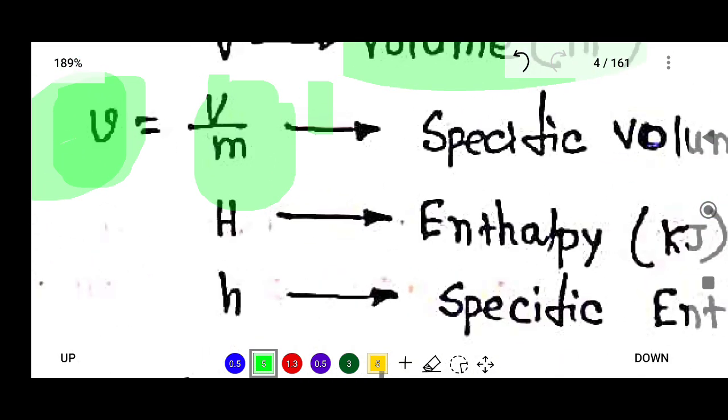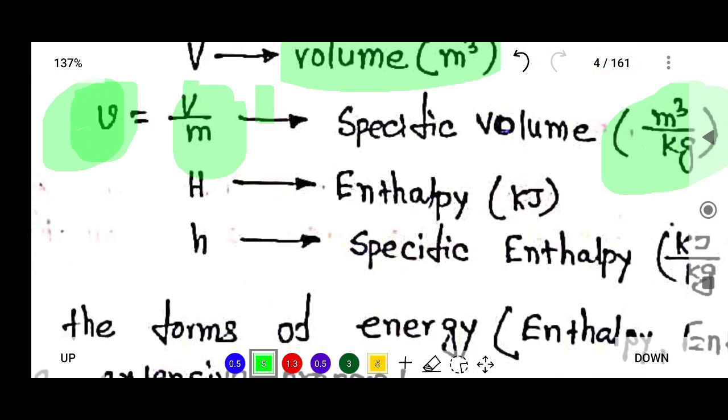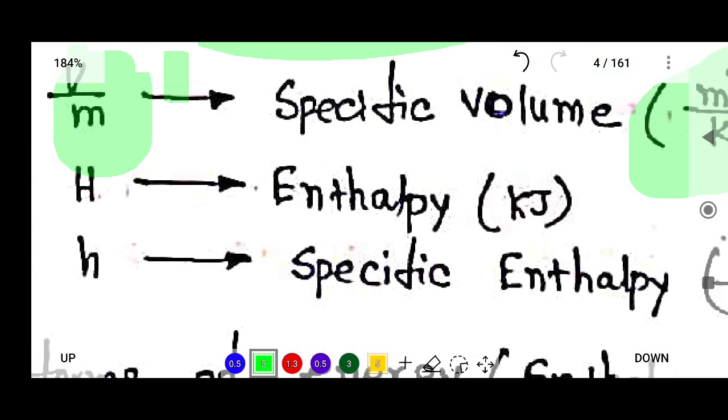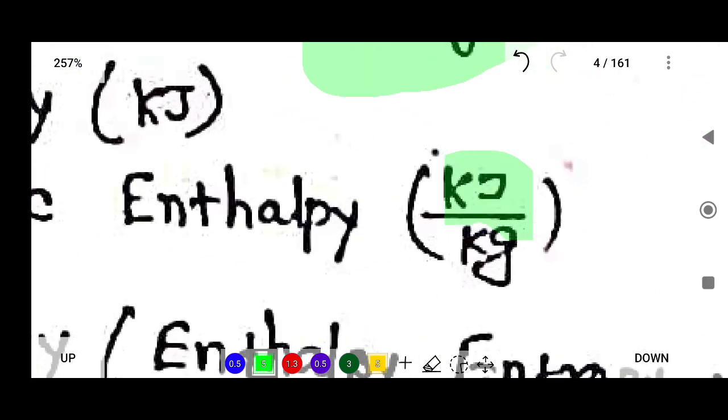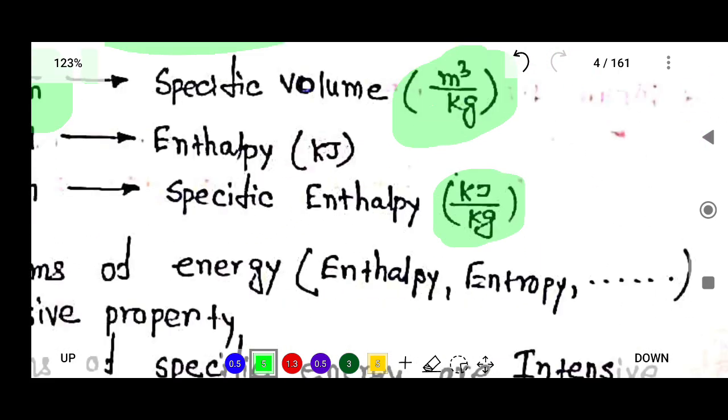Suppose there is enthalpy. What is the unit of enthalpy? That is kilojoule. But when you divide enthalpy by mass, that will be the specific enthalpy, and the unit is kilojoule per kg. In the same way, suppose there is entropy. When you divide it by mass, that is specific entropy.